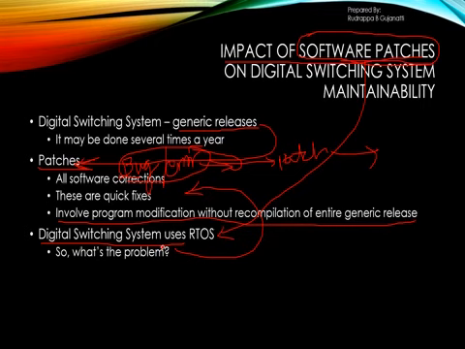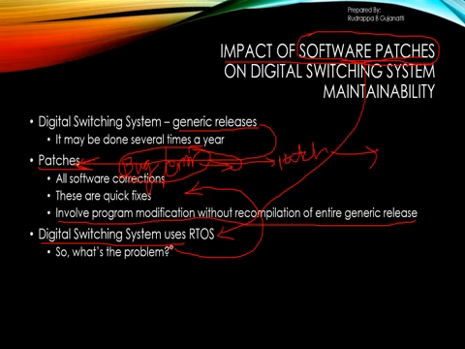So what is the problem with such kinds of operating systems? If we want to provide a patch, then we have to stop the entire digital switching system, fix the patch, and then rerun the entire system.